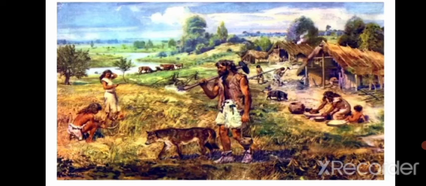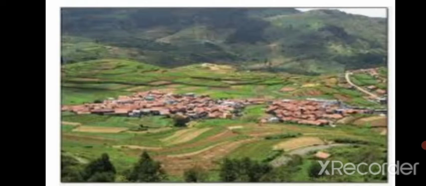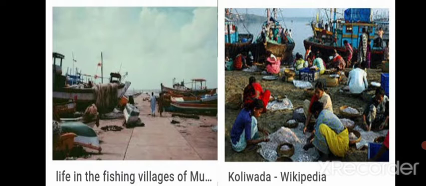In the early settlements, the occupations of the people were dependent on the locally available natural resources. This gave rise to separate settlements of people engaged in a particular occupation. For example, people along the seacoast are engaged in fishing. Their settlements became fishing hamlets, also called kolivada.